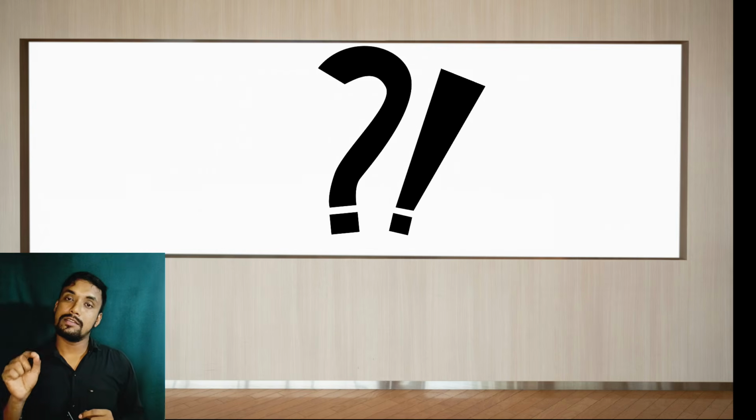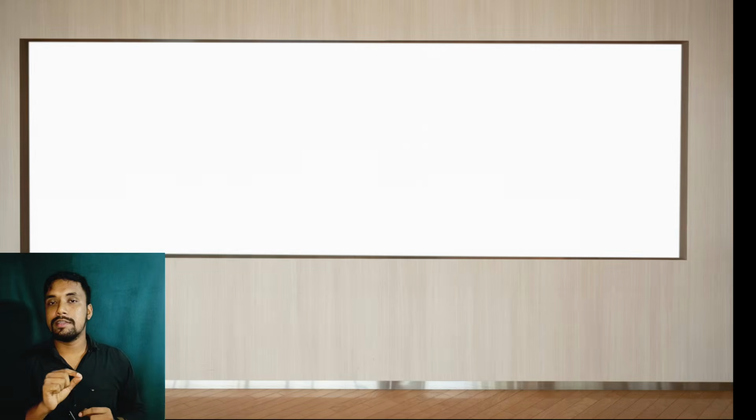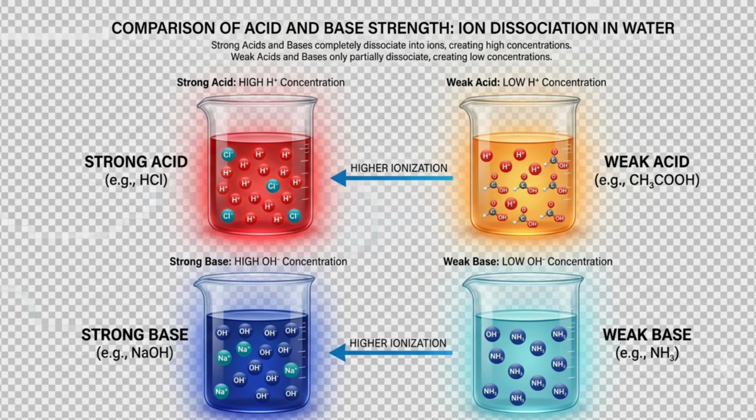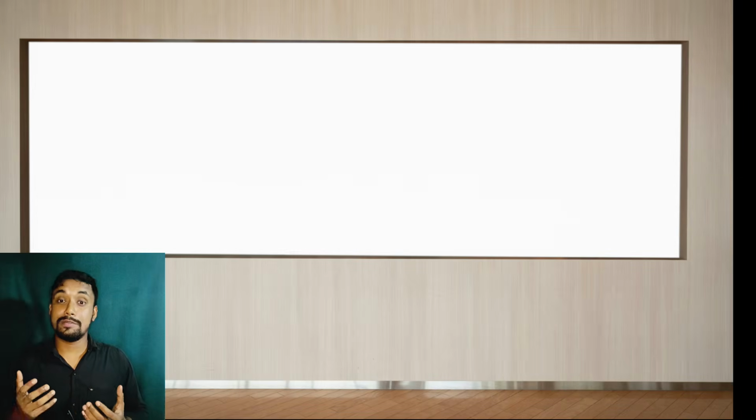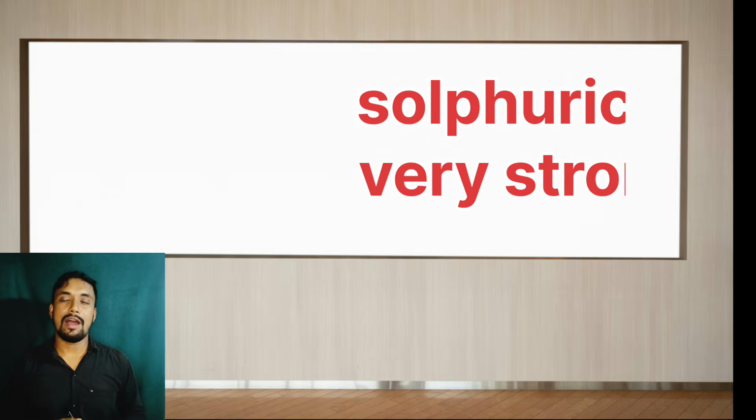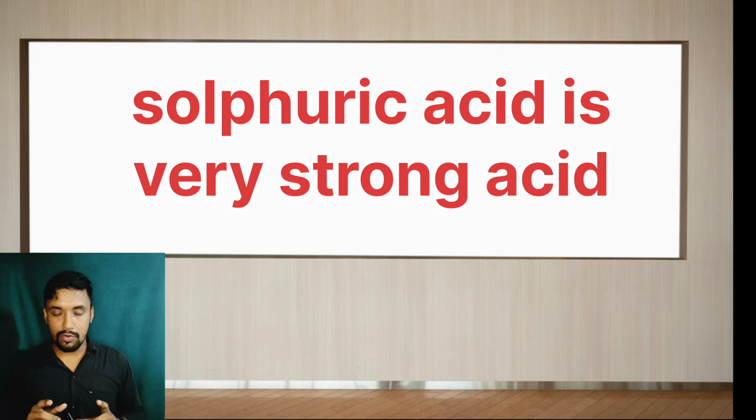We know from the acid-base reaction chapter that a strong acid gives more ions. Acid gives H plus ions, a base gives OH minus ions, but here comes strong and weak. A weak acid or weak base gives fewer ions, a strong acid or strong base gives more ions. Everybody knows that sulfuric acid is a strong acid.